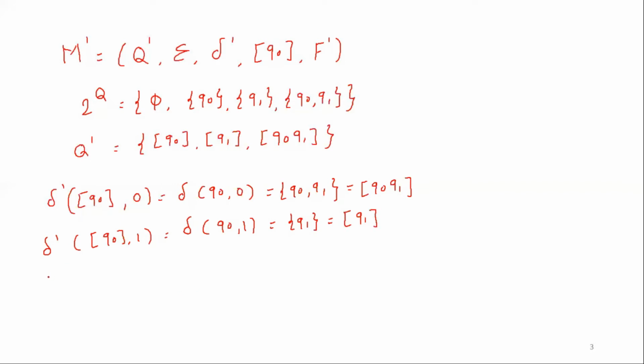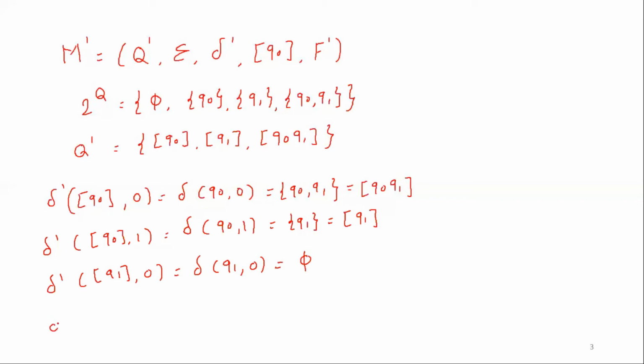Then we will find out transitions from the state Q1 for the input 0 and 1. So here delta dash of Q1, 0 is equal to delta of Q1, 0, that is equal to phi, as there is no transitions from the state Q1 for the input 0.